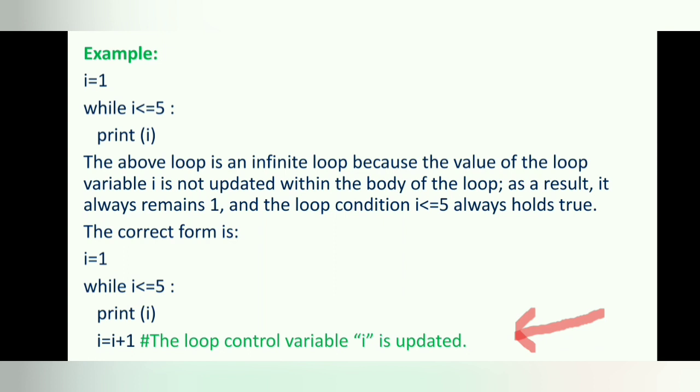The correct form of the above code is given below. i equals 1, while i is less than or equal to 5, print i, i equals i plus 1. Here the loop control variable i is updated inside the body of the loop. All the statements are the same as the previous one except the last line.